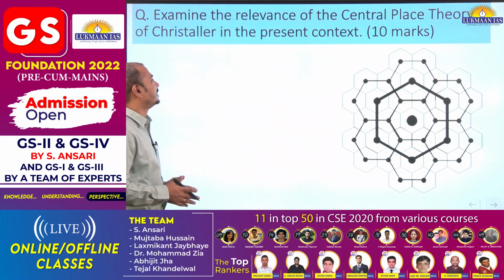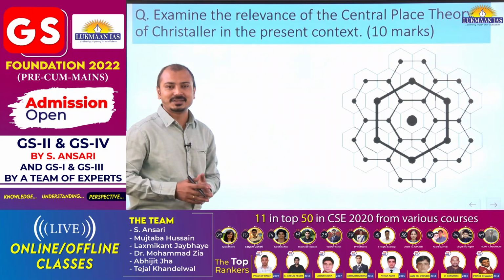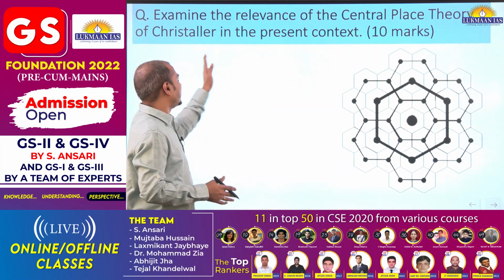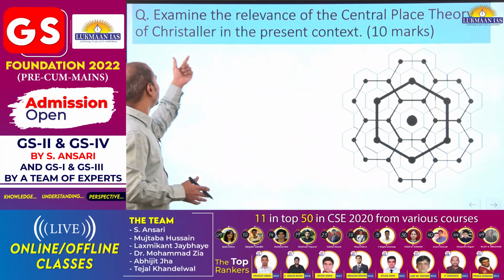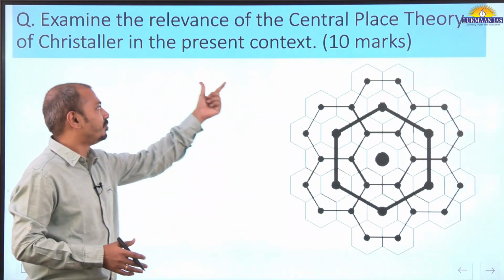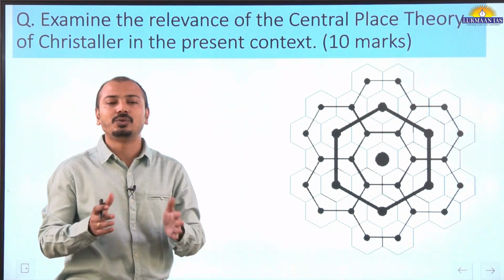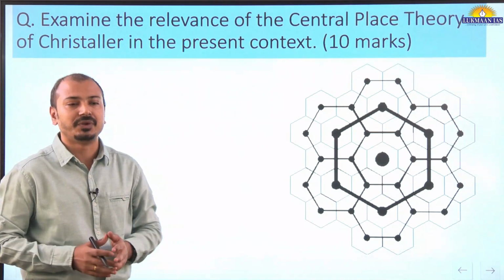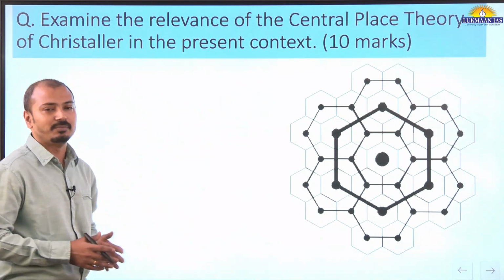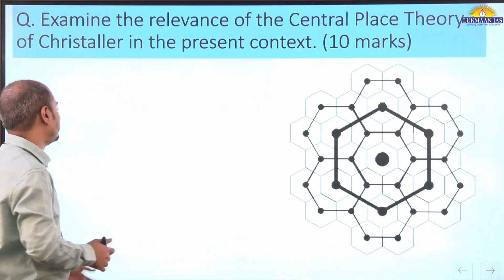Yes, today's question talks about models and theories in geography. Examine the relevance of Christaller's central place theory in the present context. Again, this is a 10-mark question, so we have to write it briefly in 150 words. Also, it is part of the compulsory question in the question paper.